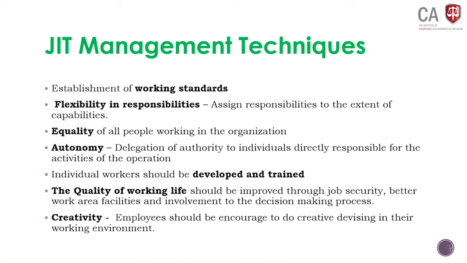If the employee doesn't have the capability to perform a job, it is useless to assign more tasks to that particular employee. You have to identify the capabilities of each and every employee and assign the responsibility based on their capability.